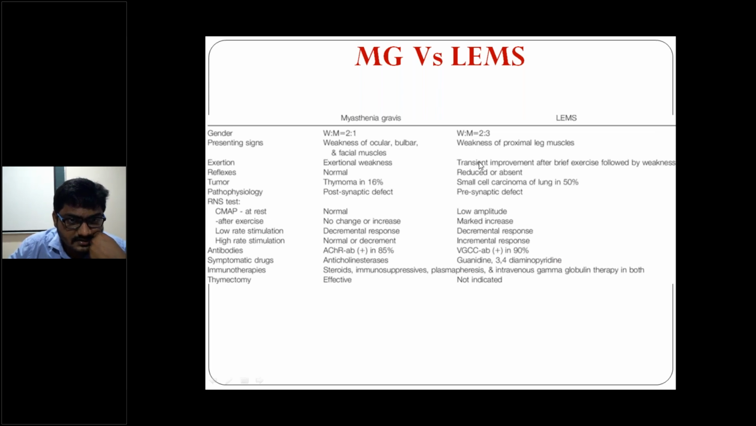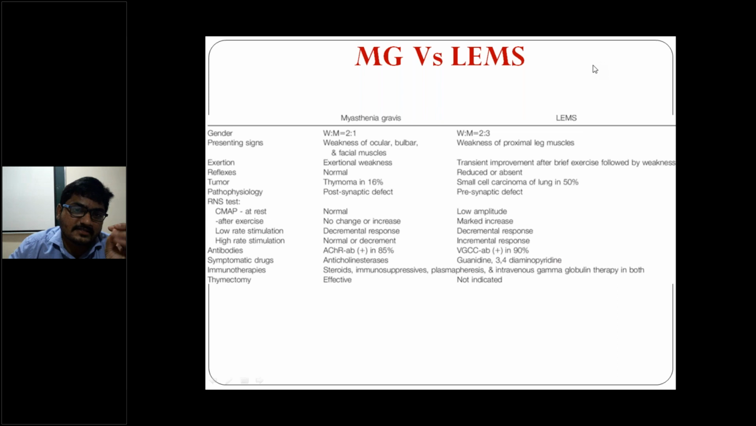Males to females, what is the ratio? Women to men is 2:1 in case of myasthenia gravis, right? 2:3 in case of LEMS. Age greater than 50 years, males are most commonly affected. Age less than 50 years.